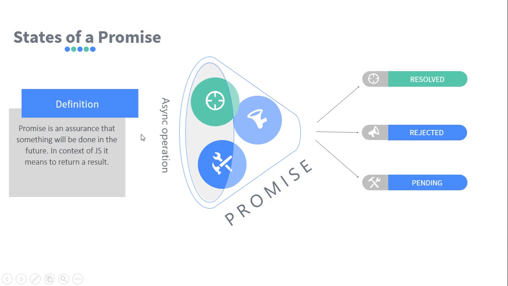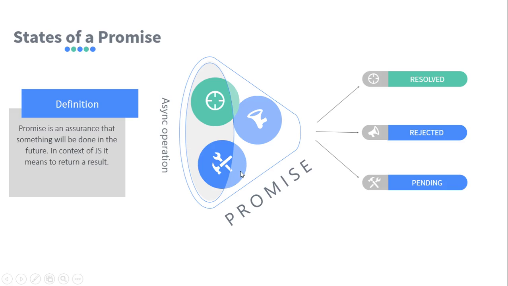So moving on to promises. A promise is an assurance that something will be done in the future. In the context of JavaScript, it means to return a result. So it will actually handle the execution of an asynchronous operation, and then the result will be generated in one of these three states. If the result is resolved, that means the asynchronous operation has completed successfully and we are happy to move on to the next task.